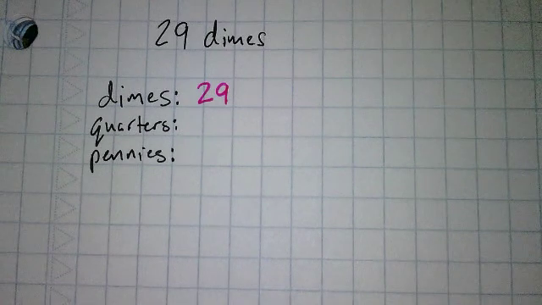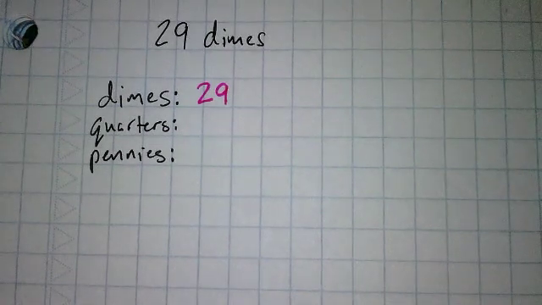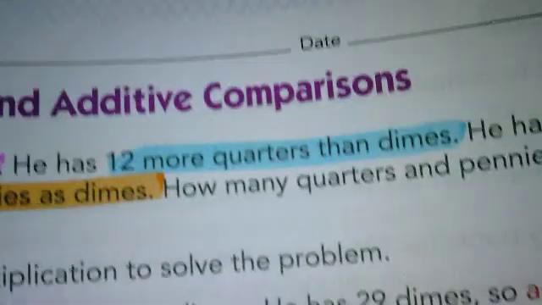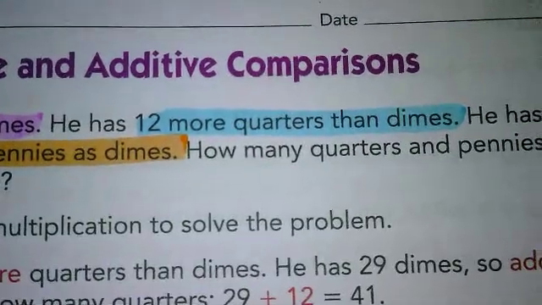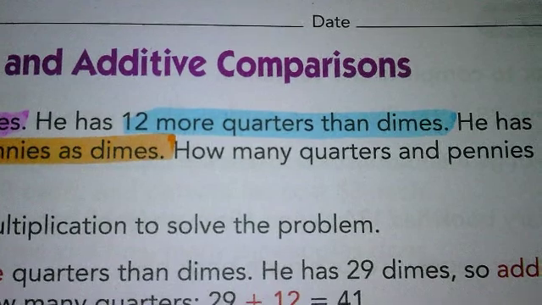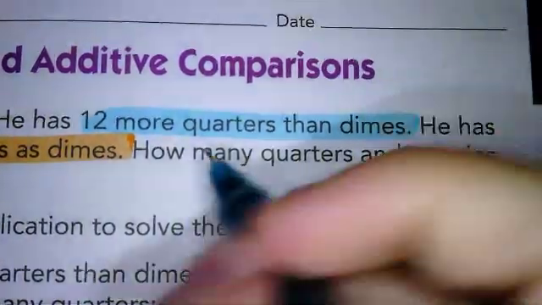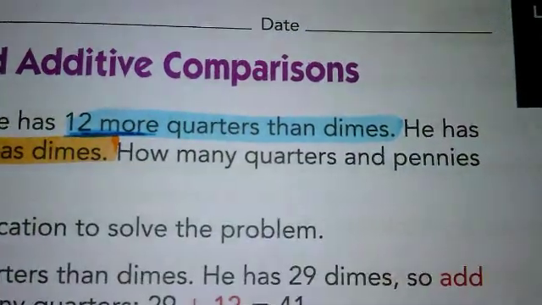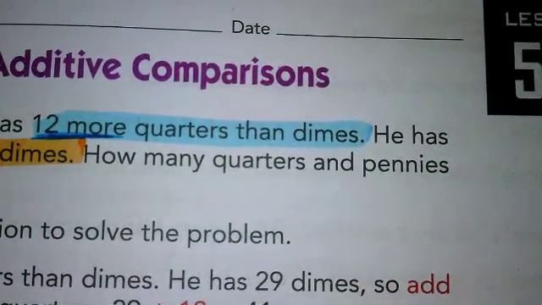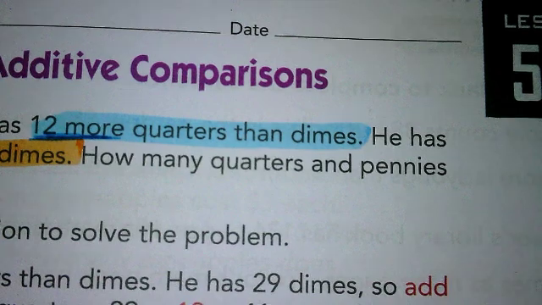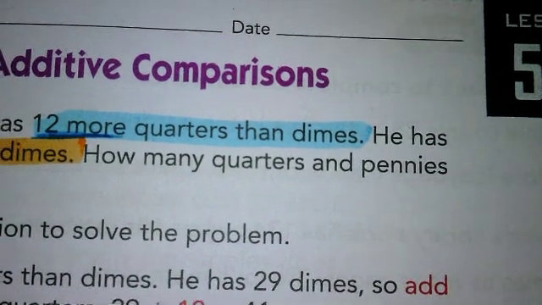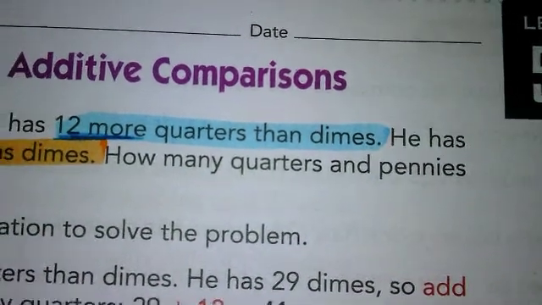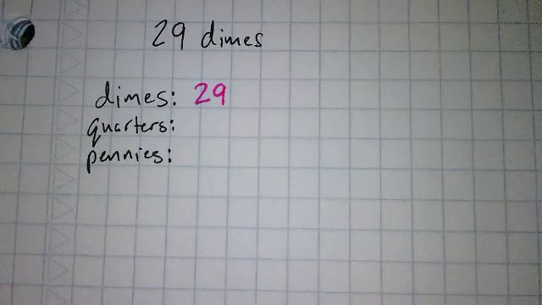Okay. Now, this is where wording is very important. Okay? If we look back at the problem, it said he has 12 more quarters than dimes. Okay? 12 more means I'm going to do what here? Next time, raise your hand. But yes, we are going to just add here. 12 more means I'm just adding.